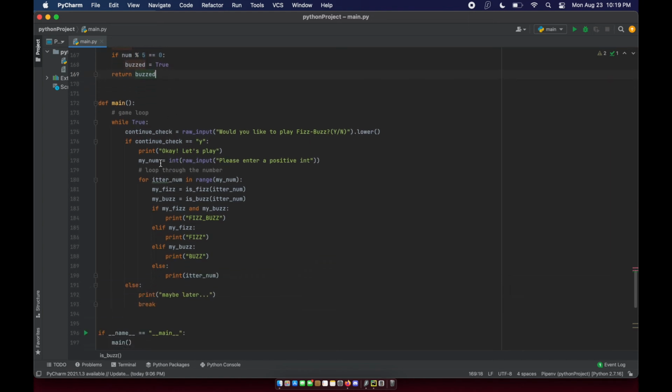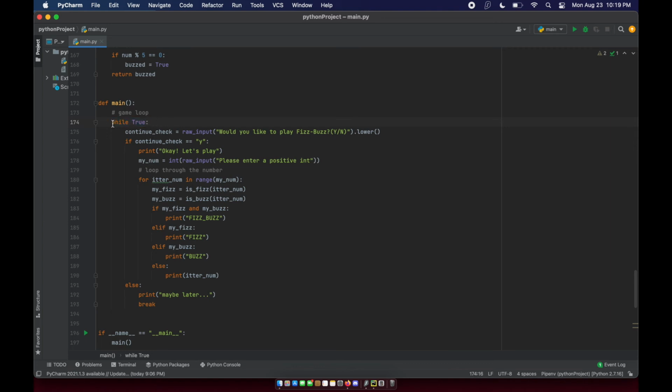Now, if we look at the code, I've got 2 loops going on here. So this is a little bit more in-depth look at what you can do with loops inside of a program. And the first loop that we have is a forever loop. So this is one of those times when using a forever loop is a great option, because I want the user to be able to play the game until they decide they don't want to play anymore.